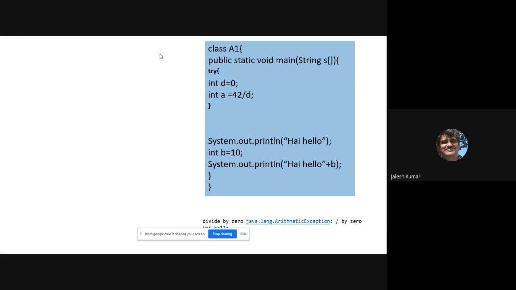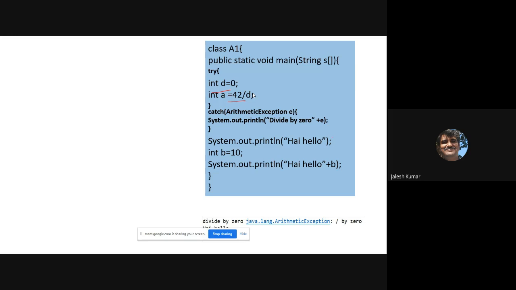See, same code, but here int d is equal to 0, int a is equal to 4 plus 2 by b. All these are okay. After that, I return this, hi, hello, and I am declaring b, I am printing that. Some other codes are also there. What I'll do is, I am suspicious about this, so I'll put try catch block for that, and then I'll catch the exception.